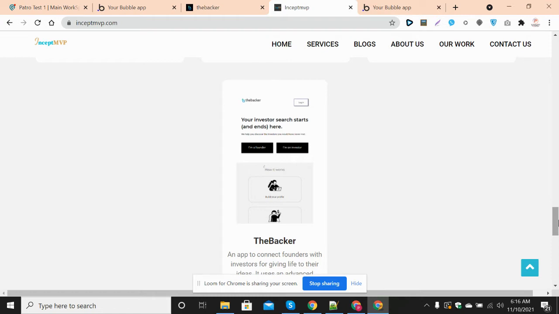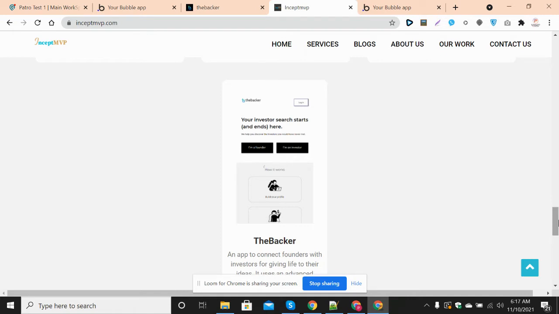Founders can provide all the information about the product they are going to launch, like which industry it belongs to and what type of thing they are building. On the investor side, they can tell us in what type of startups they would like to invest. There are some questions asked of both founders and investors for creating profiles.